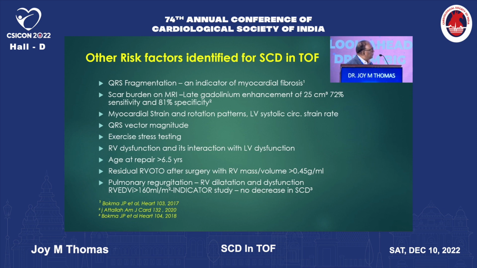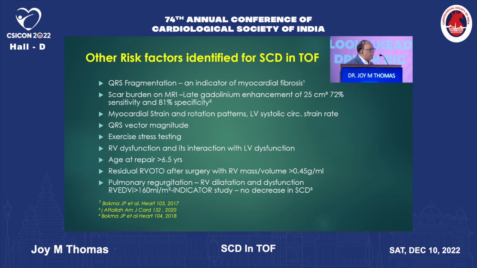Pulmonary regurgitation, as we just mentioned earlier, will cause a right ventricular dilatation and dysfunction, and a right ventricular end diastolic volume index of greater than 160 mL per square meter is an important risk factor for these particular patients.